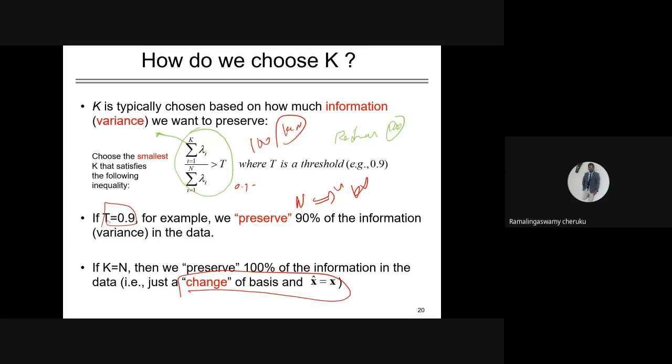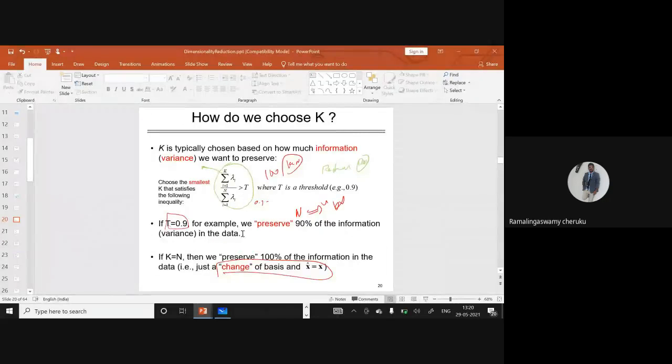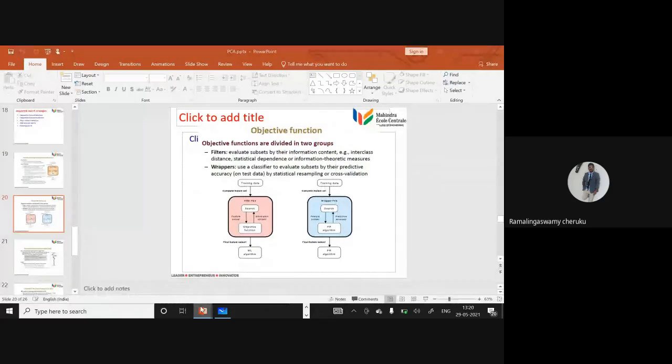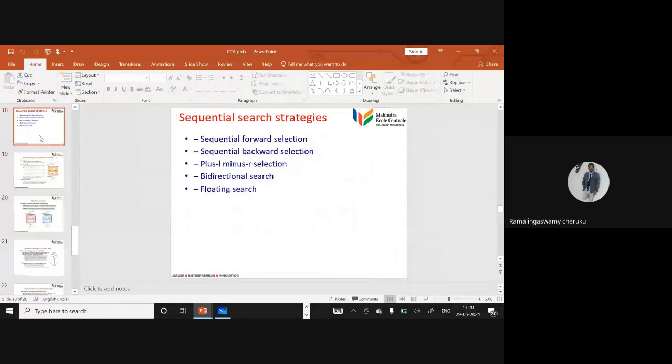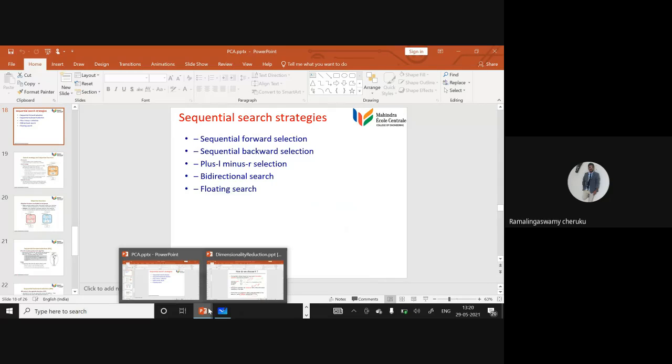Let me walk through some sample code related to principal component analysis and the diabetes dataset. First I want to touch upon what this is. Feature selection is different from feature extraction. In feature selection you select a subset of features; there is no feature transformation. If there are 10 features, out of 10, which 5 features are best? That is your duty. There is no transformation.